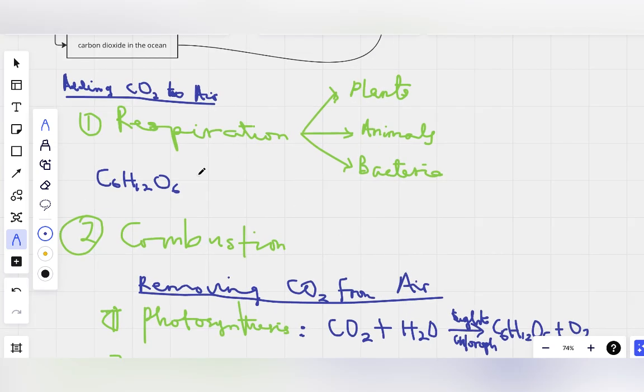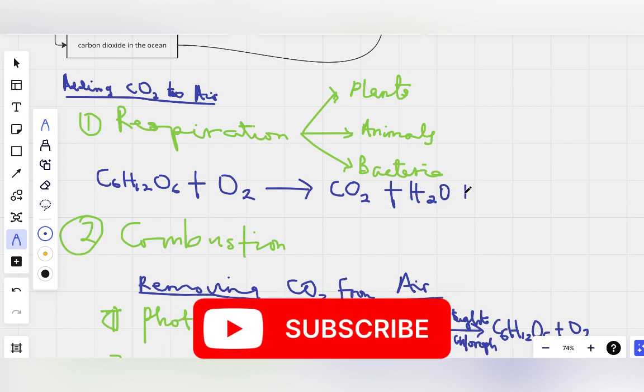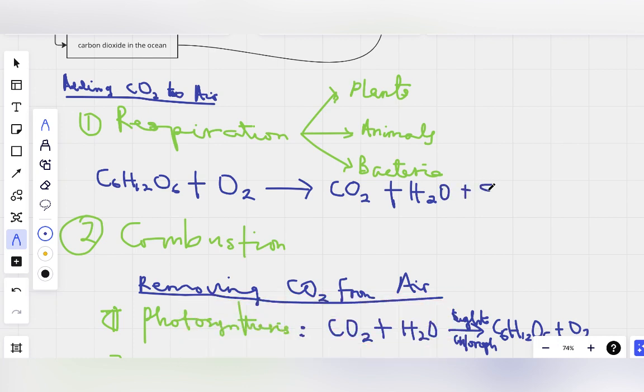Now, in respiration, the air we breathe in, which we call oxygen, reacts with the food, the glucose, to produce what? To produce carbon dioxide. See, carbon dioxide is produced, which we breathe out, which then goes to the air. That's why we say respiration returns carbon dioxide to the air. Plus water, plus energy. Energy was part of the photosynthesis process as sunlight energy, but this time maybe chemical energy. Energy is also produced. You can call it ATP, but let me just write energy.